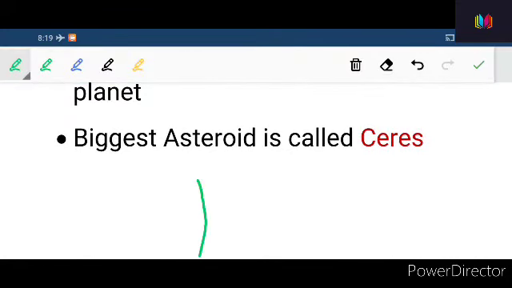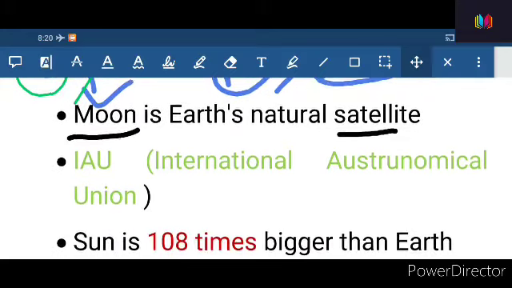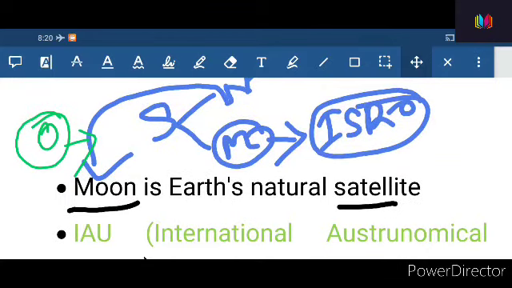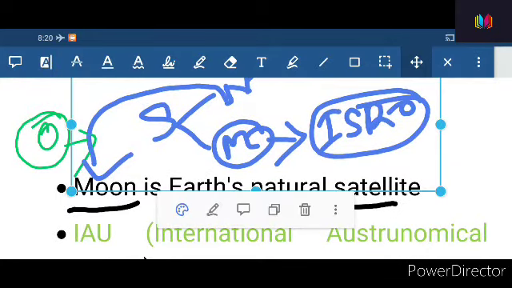Whereas natural satellites are Moon. These are natural satellites. Okay, they revolve around Earth. They have an orbit and they are moving around Earth. So who gives different names, or the work of nomenclature is done by whom?